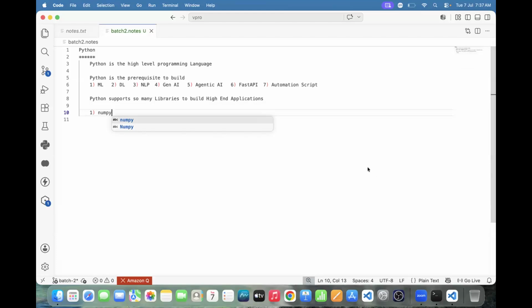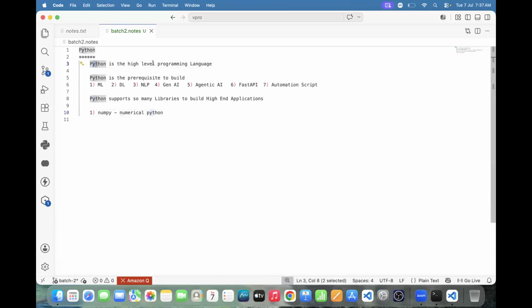What is the first library? NumPy. Why the NumPy library? To perform numerical Python. Am I right or not? Numerical Python. Can you please read it again? I will repeat.